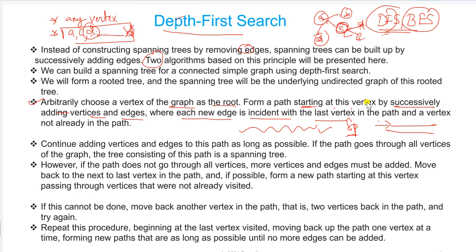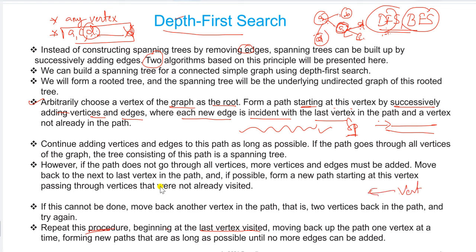Then you have to repeat all this procedure beginning at the last vertex visited. You have to continue this process until the last vertex is visited. If the vertex is already visited, just go to the backtracking process.